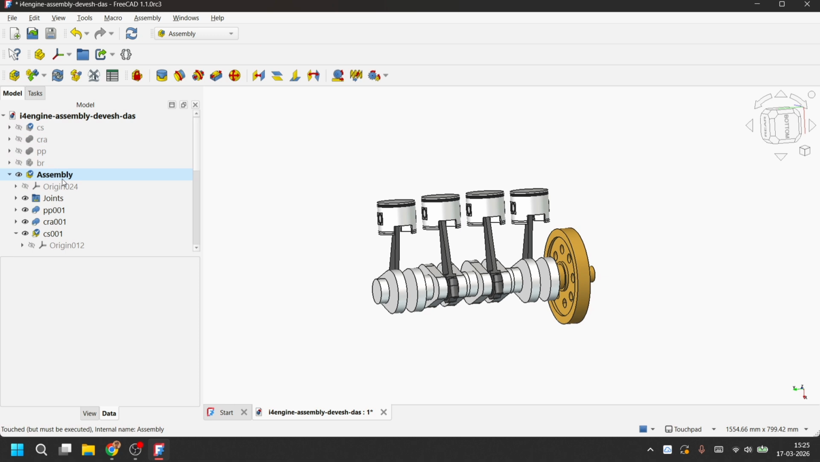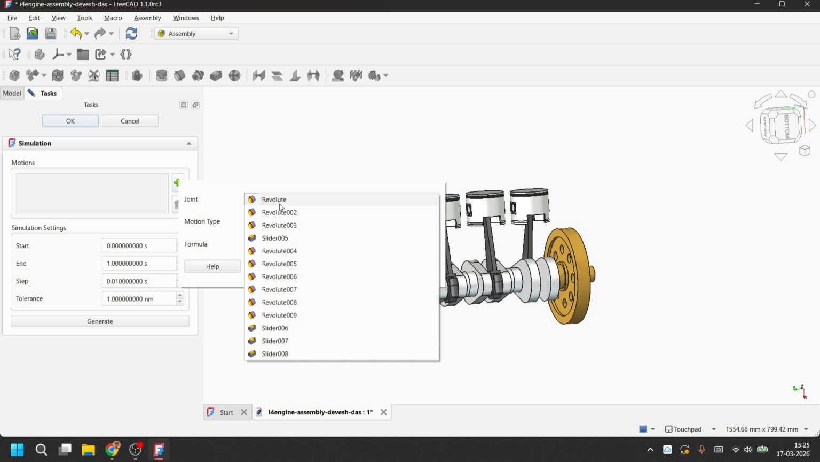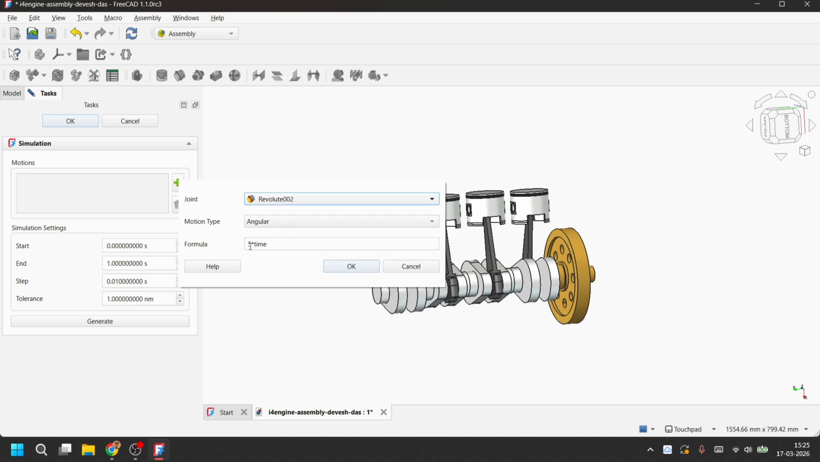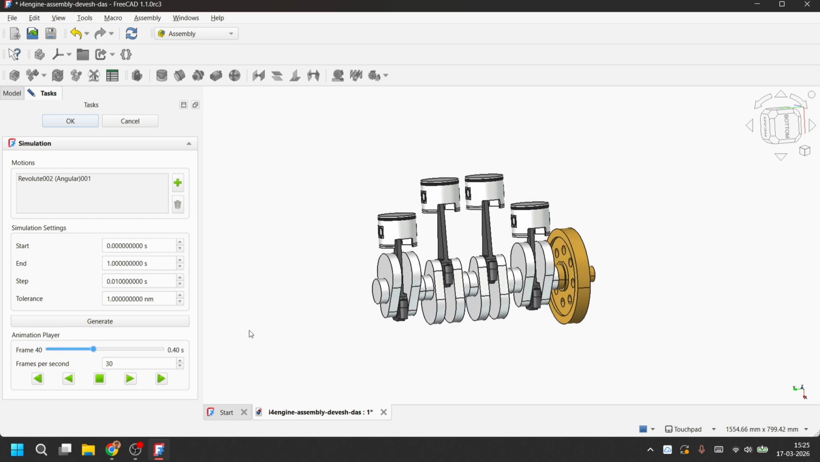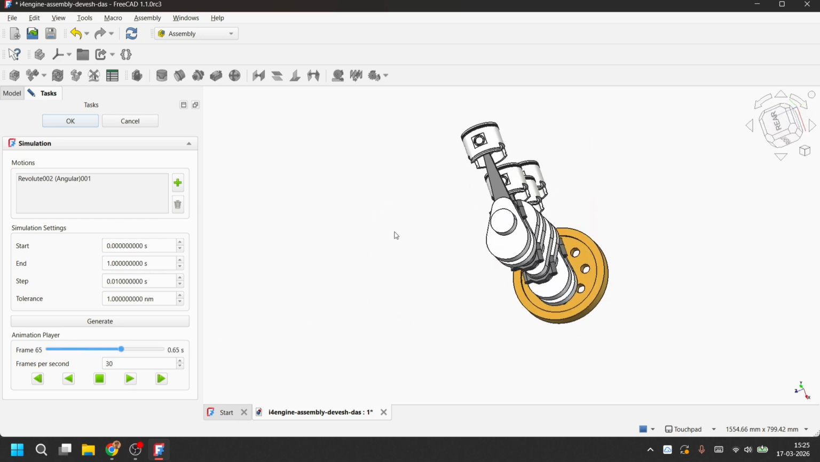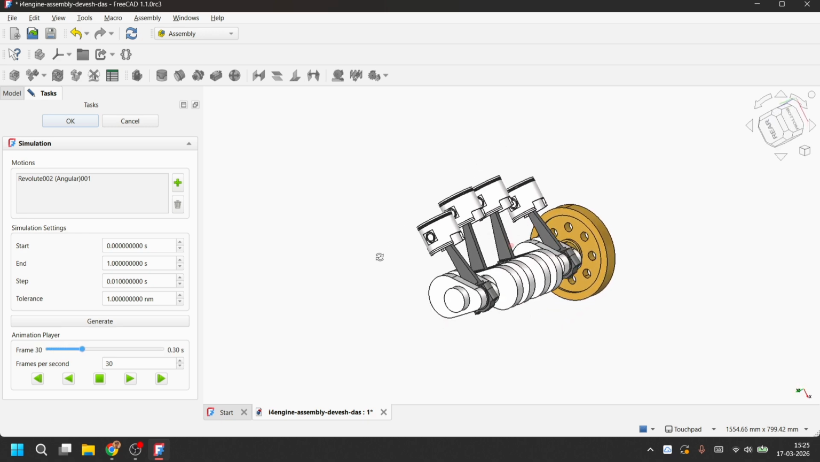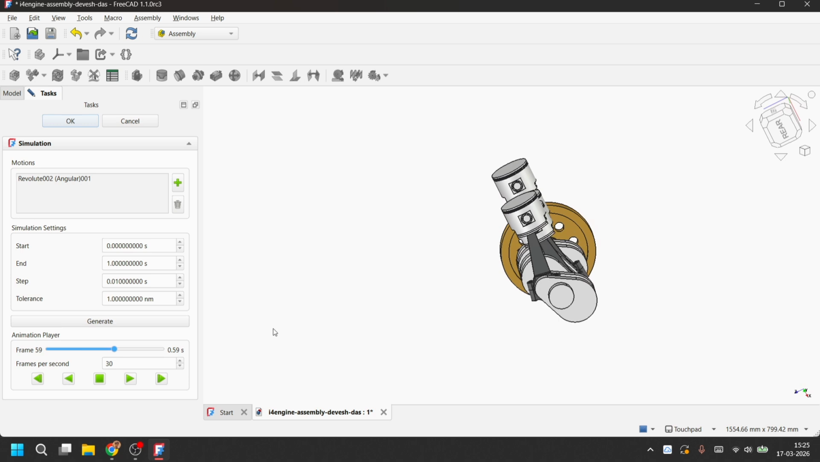So if we press on select assembly and run the simulation and choose, I will set some numbers and let's try this. See, the crankshaft is rotating and all the pistons and the related assemblies are rotating with it. So we will try to make this.